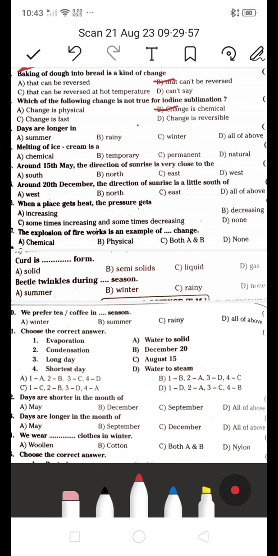Next, days are longer in which? Summer season, or rainy, or winter, or all the above? Days are longer in summer season kada, because in summer season days are longer and nights are shorter. ఇది కూడా మనకి ప్రీవియస్ ఎగ్జామ్లో వచ్చింది బిట్.